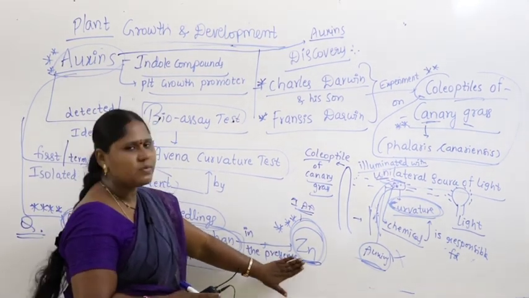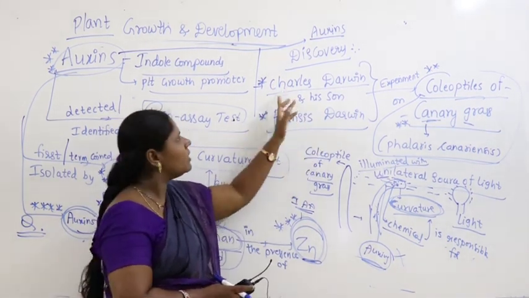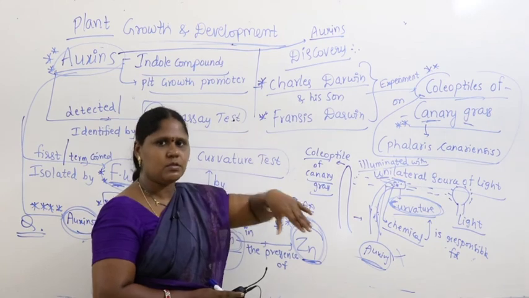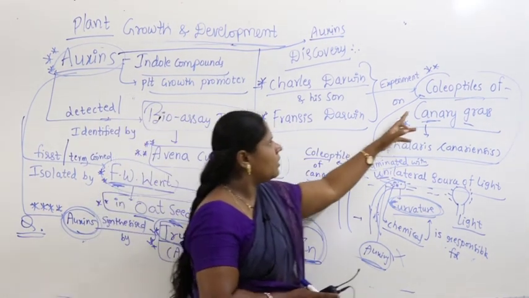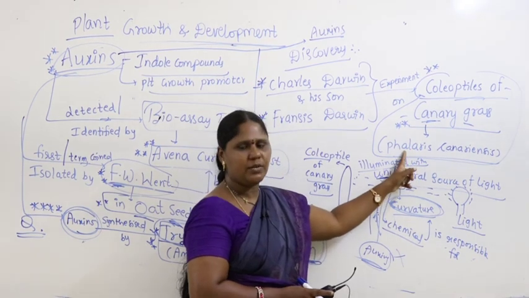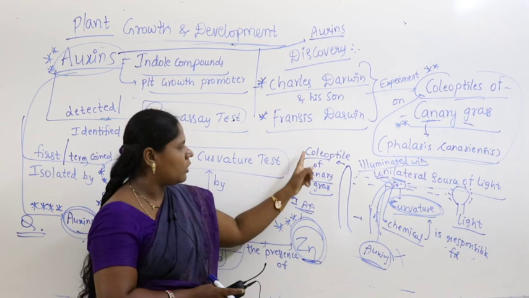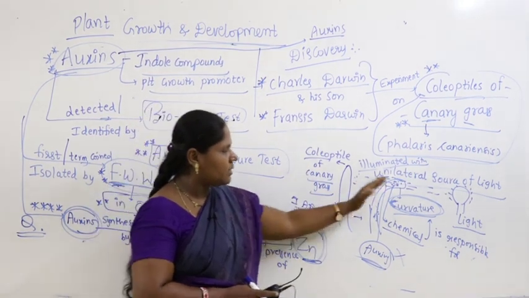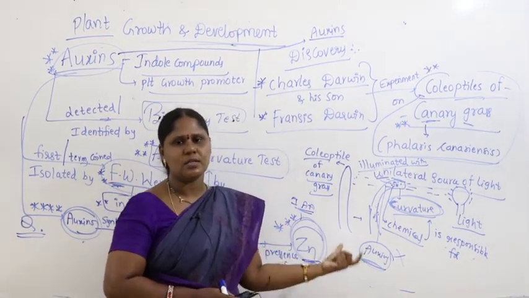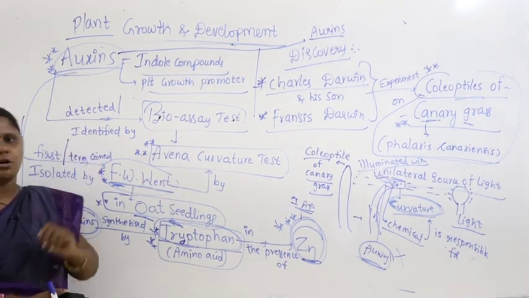Important points. We started with the discovery. The two scientists, father and son, who are they? Charles Darwin, followed by his son Francis Darwin, did the same experiment on coleoptiles of canary grass. Scientific name is Phalaris canariensis. It showed some curvature, and some chemical is responsible for that. That was the first discovery of auxins.